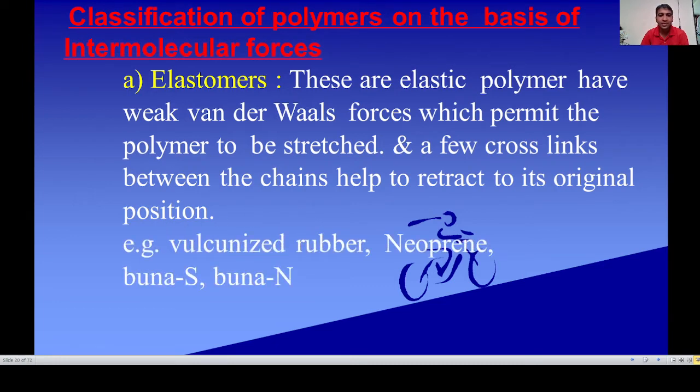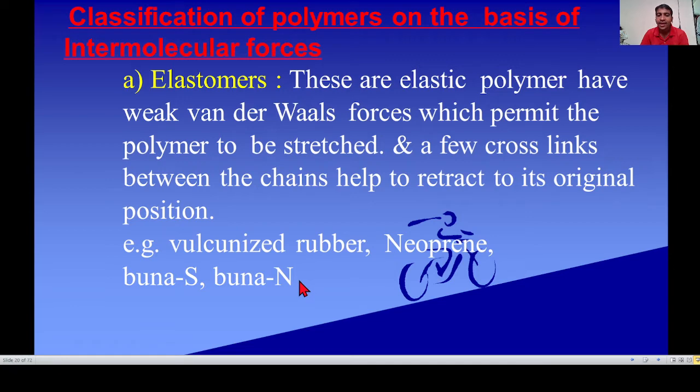See the examples of elastomers: vulcanized rubber, neoprene, Buna-S and Buna-N. In Buna-S, Bu stands for butadiene, Na for sodium, and S for styrene. In Buna-N, Bu stands for butadiene, buta-1,3-diene, Na for sodium, and N for nitrile, acrylonitrile.